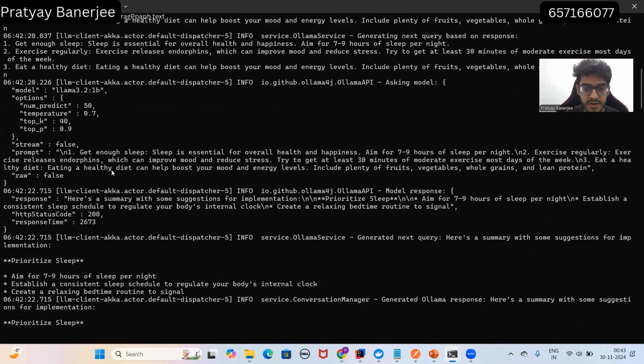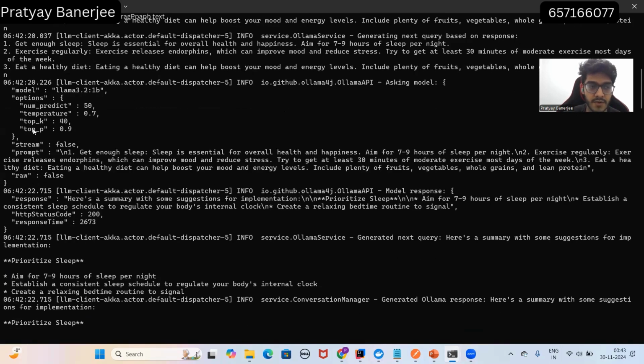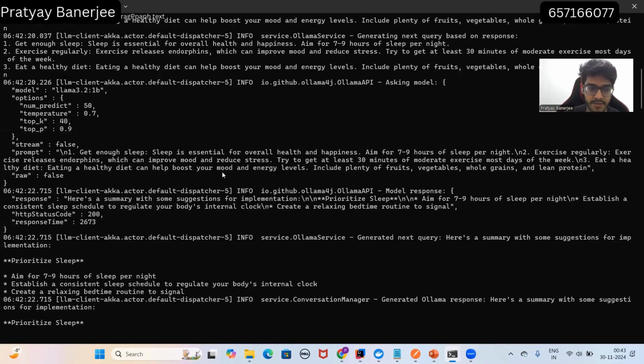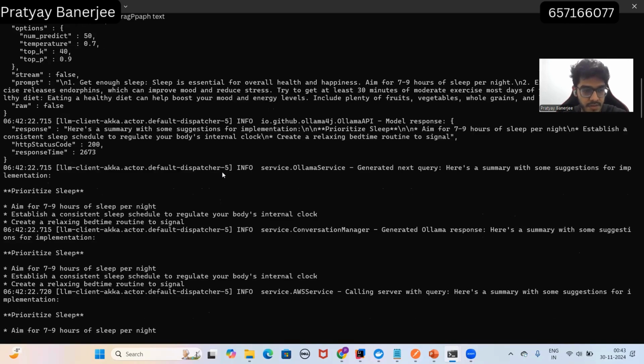If you see, this is the exact response that Bedrock sent. So it has forwarded that prompt to Ollama. And if you are wondering what these options are, num predict, temperature, top k: num predict is the maximum number of tokens. I have only given 50 tokens, so Ollama can send at max 50 tokens as a response. After that, it will break it off, as only 50 tokens are permissible.